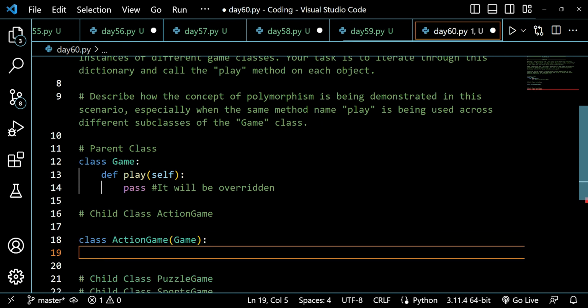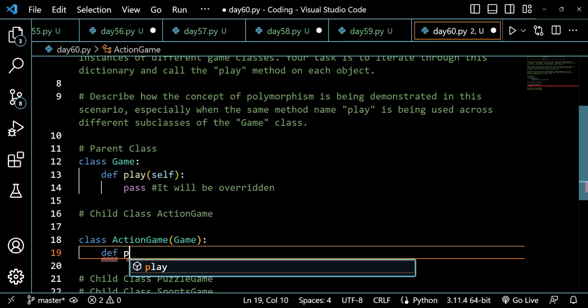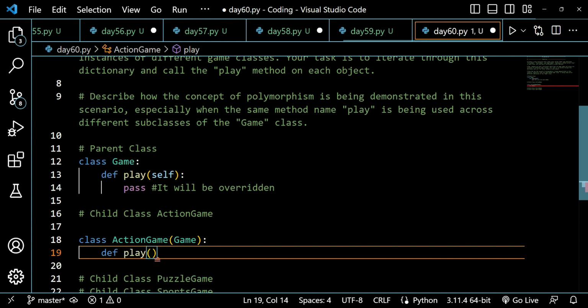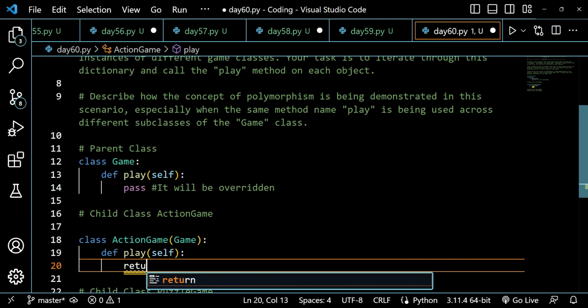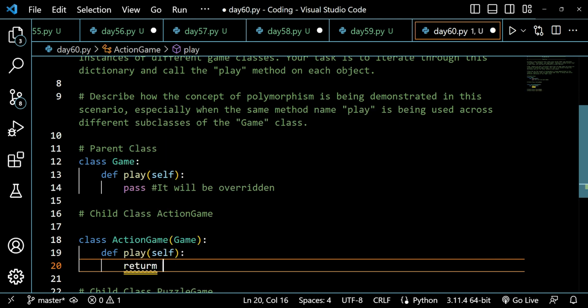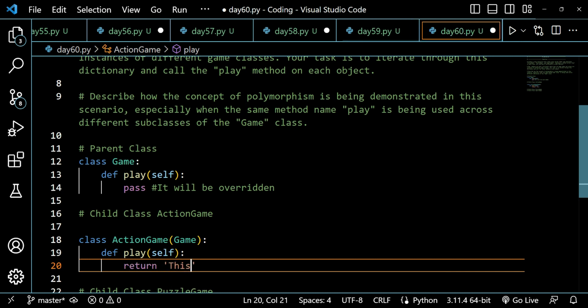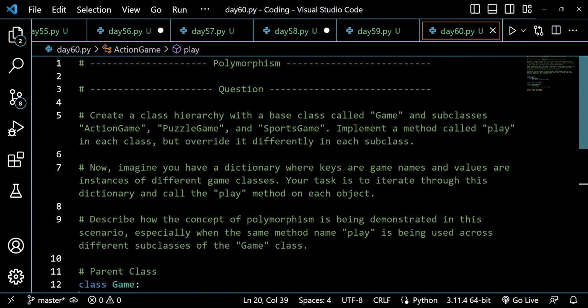And then we can just put it like this: def play(self), and we will be returning something like, return "This is an action game." Alright, so I expect that this is what we have to do, but overwrite it differently.